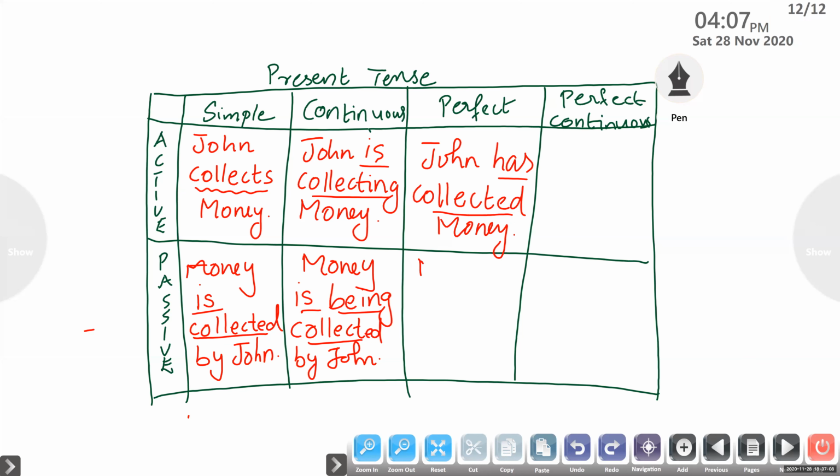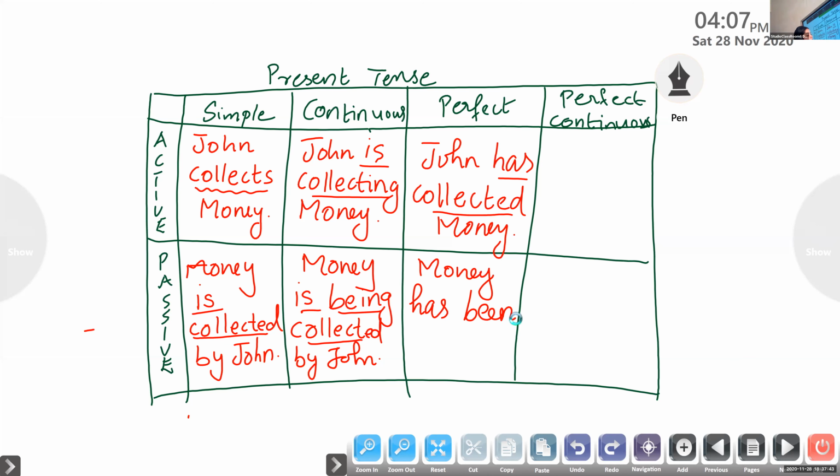Very good. Money has collected by John. There is a problem. Money, it is perfect tense, so I should use has. Money has, and I want to use the be form here, right? How can I use be form here then? I should use the third or the past participle form of be here. I want to use a be form in the sentence. At the same time, has is here, so along with has I can use only the past participle form of be. So it must be been. You said the right answer.